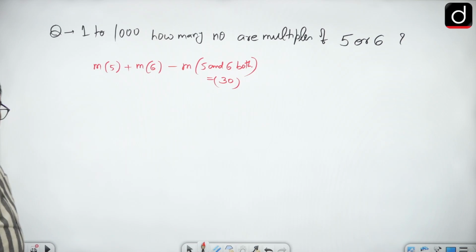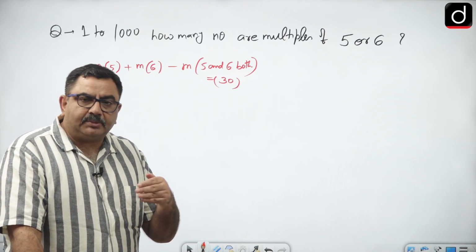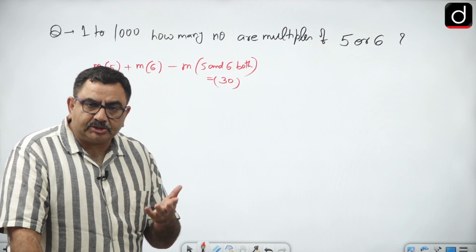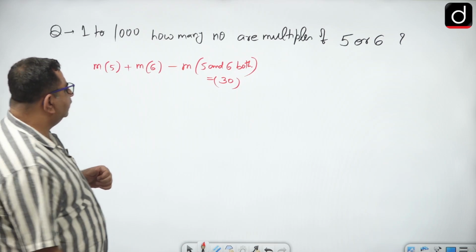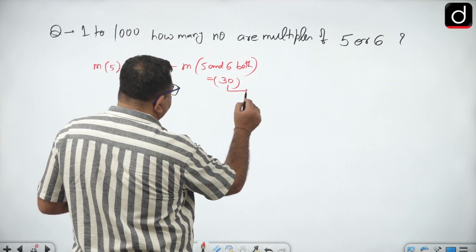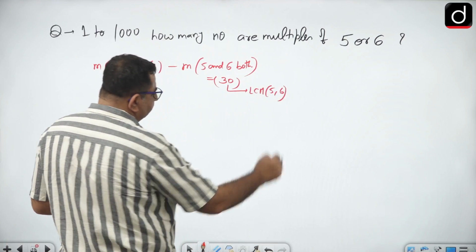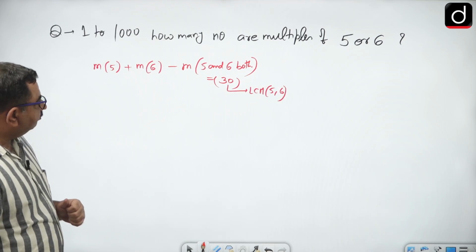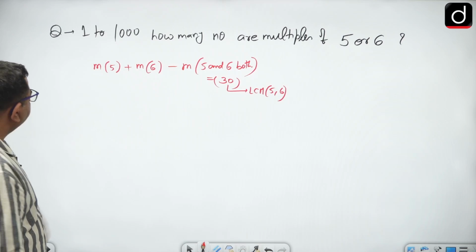So 5 and 6 both, how are we getting 30? Obviously it should be a multiple of 5 and a multiple of 6, so that should be a common multiple. So this 30 is nothing but the LCM of 5 and 6. Okay, now let's find how many multiples of 5 are there.